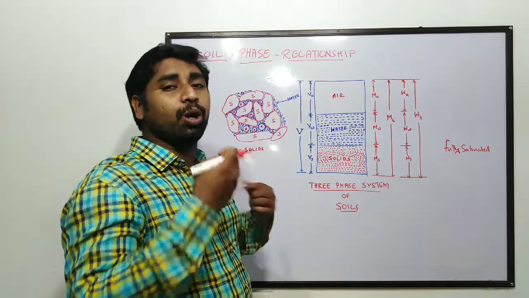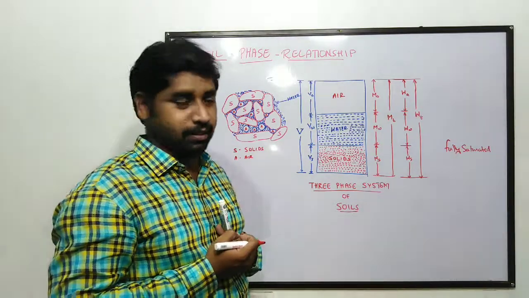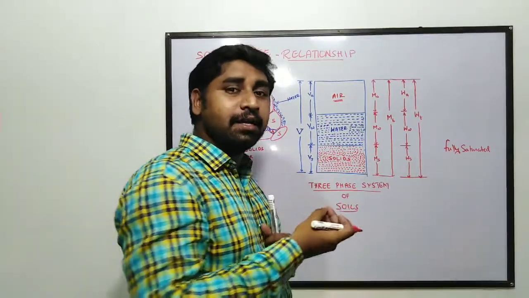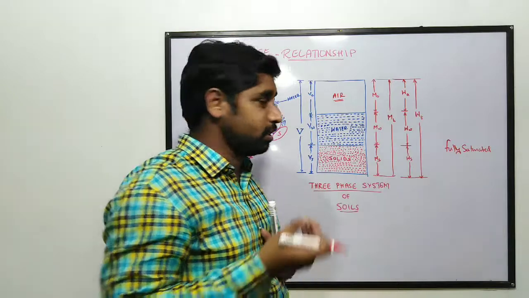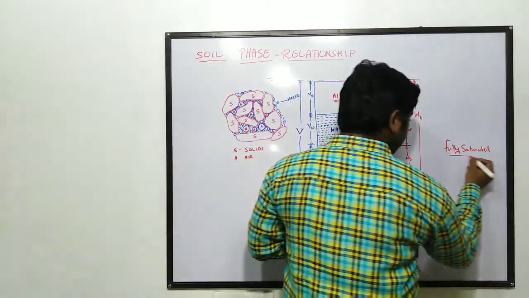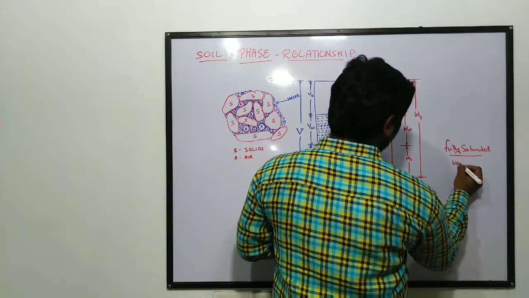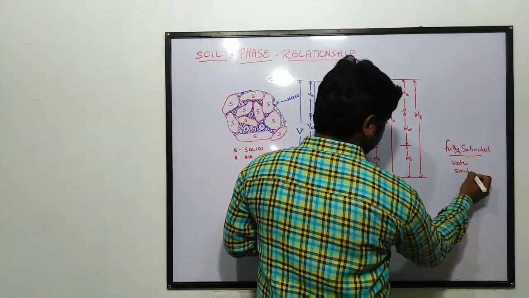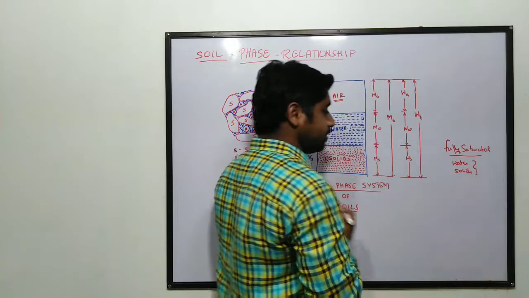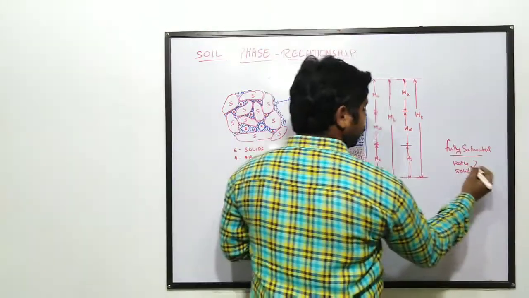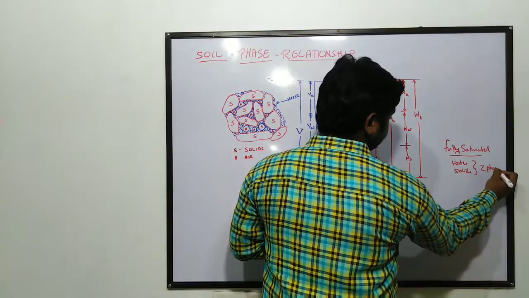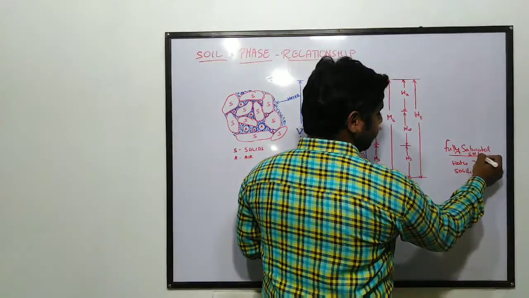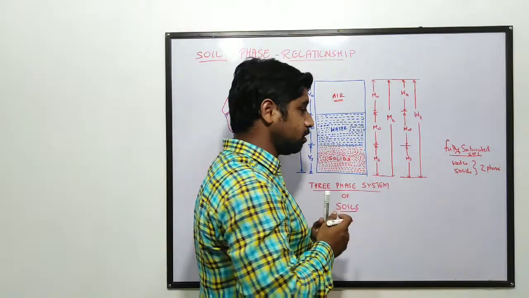There are no more air voids present, so the volume occupied by air is going to become zero. That is why in fully saturated soil only the water phase and solids are present. So it is a two-phase system. Fully saturated soil comes under the two-phase system.